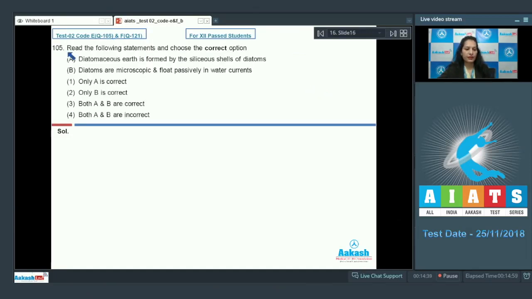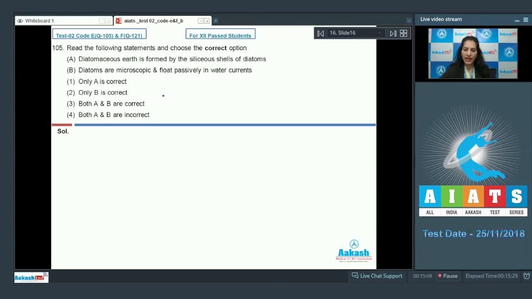Question number 105. Read the following statements and choose the correct option. Statement A. Diatomaceous earth is formed by the siliceous shells of diatoms. B. Diatoms are microscopic and float passively in water currents. Option 1. Only A is correct. Second, only B is correct. Third, both A and B are correct. Fourth, both A and B are incorrect.